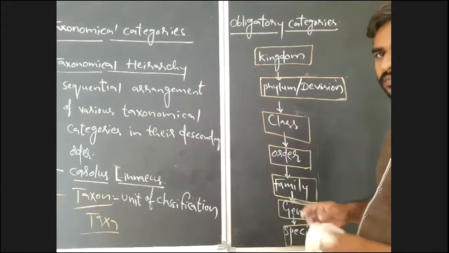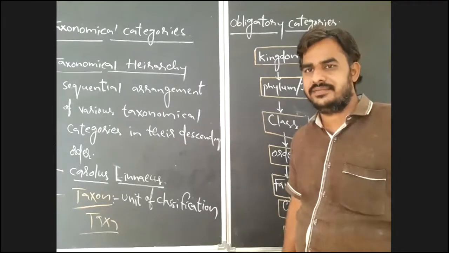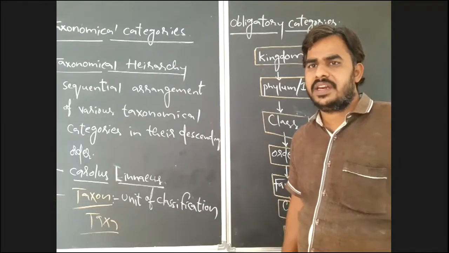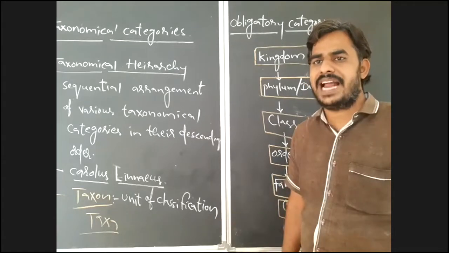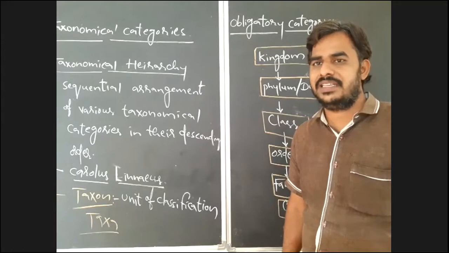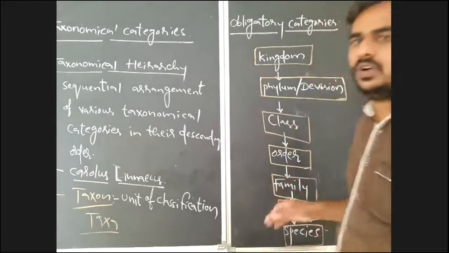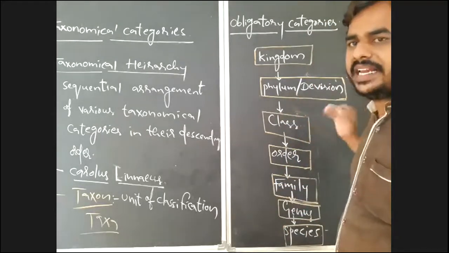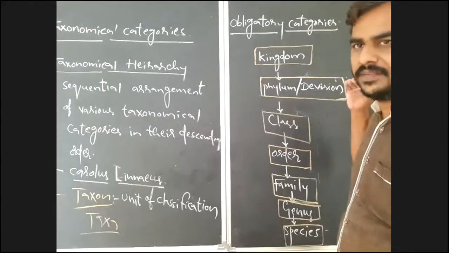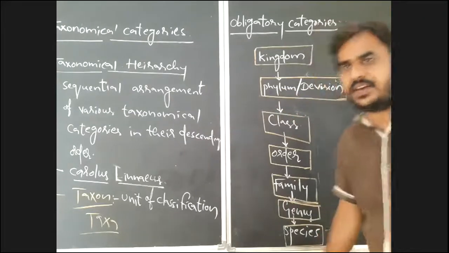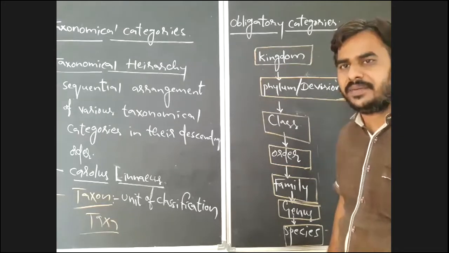But along with this, you may mention some landmarks. If you tell your native is Ballari, in Ballari you tell the street name, and along with that statement you may tell some landmarks. With the help of landmarks, I can easily identify your exact house. Like that here also, along with these obligatory categories, we have to use some more intermediate categories. Between these 7 obligatory categories, we may use some intermediate categories.